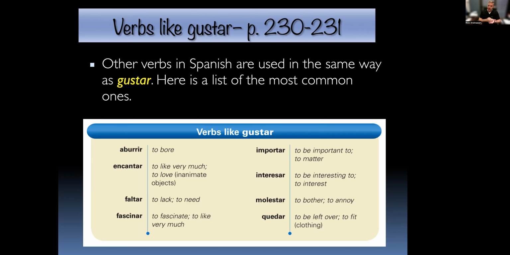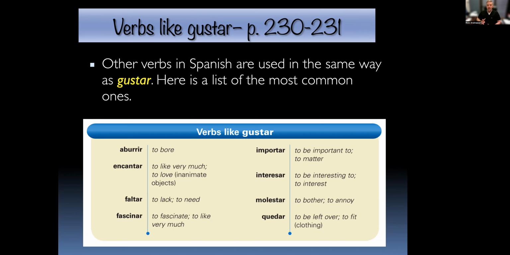And again, if it's a singular thing, then interesa. If it's a plural thing, interesan. Molestar. So just an alert on this one. Molestar in Spanish is a completely acceptable verb. It just means to be bothered by. So it does not have any kind of an abusive context like it would in English. So to bother or to annoy. Me molesta el ruido, the noise. Me molesta tener mucha tarea. Having a lot of homework bothers me, annoys me.